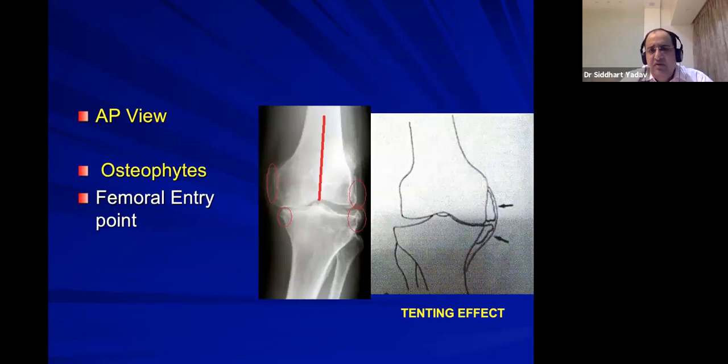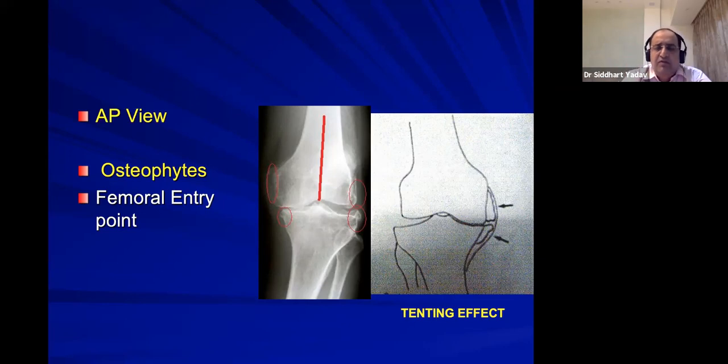Also in AP view, you should always look for osteophytes, because these osteophytes are under the medial collateral ligament, for example here, which gives a tenting effect or tightening of the medial collateral. All these osteophytes must be removed before we go for soft tissue release. First the osteophyte release, and then we go for soft tissue release.